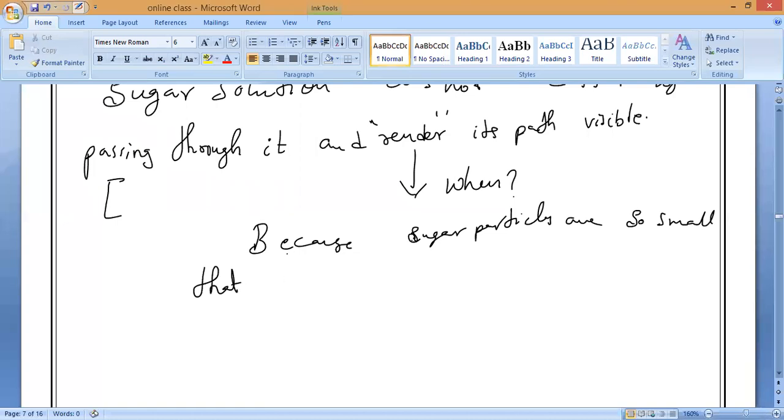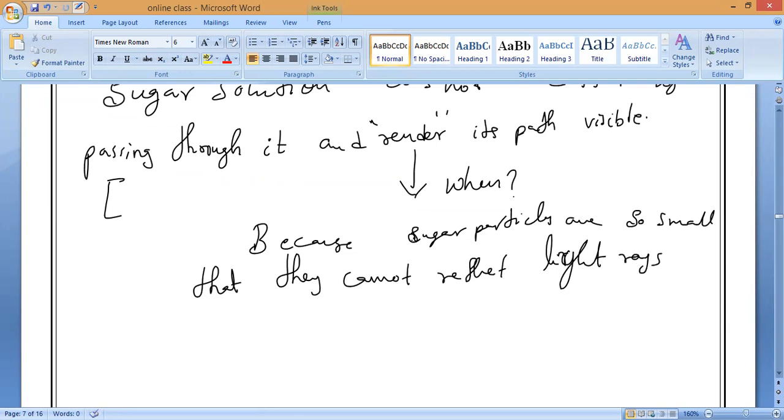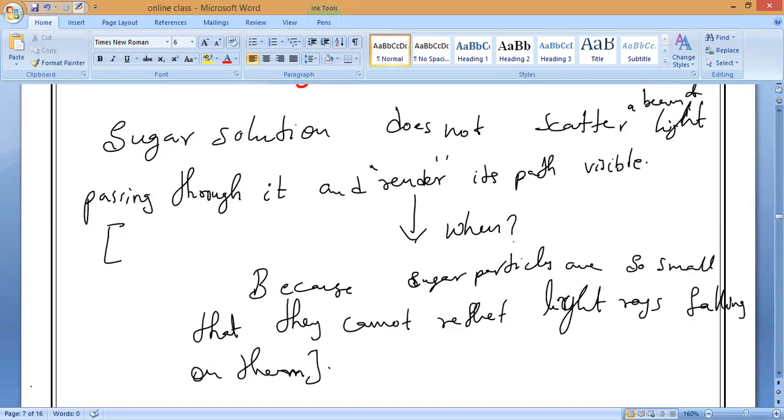They do not reflect the light rays that fall on them. So it is not showing the Tyndall effect, right, sir? Yes, they are not showing it. They won't show it. Omar, understand? Okay, this is what it is. Other things, please all of you write it. So this is all about it.